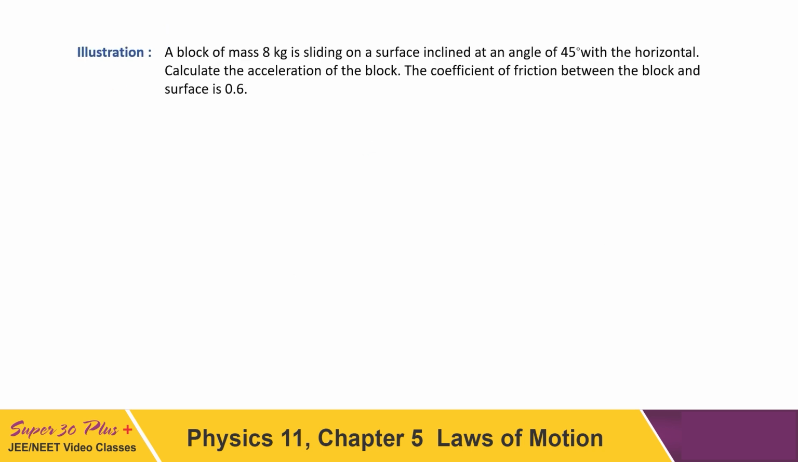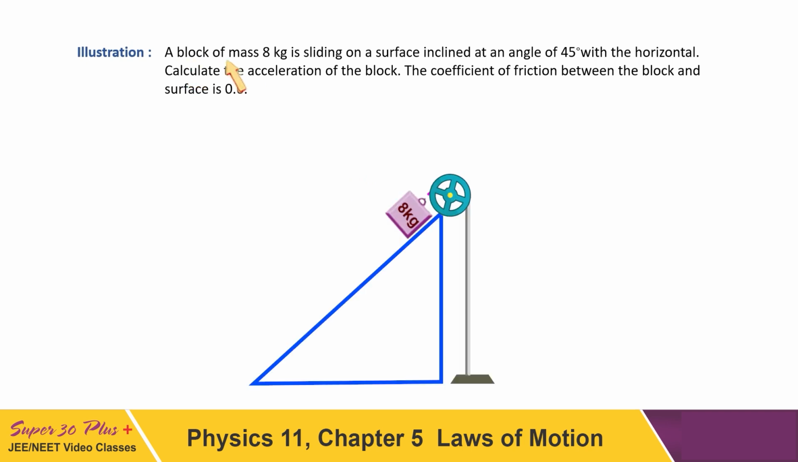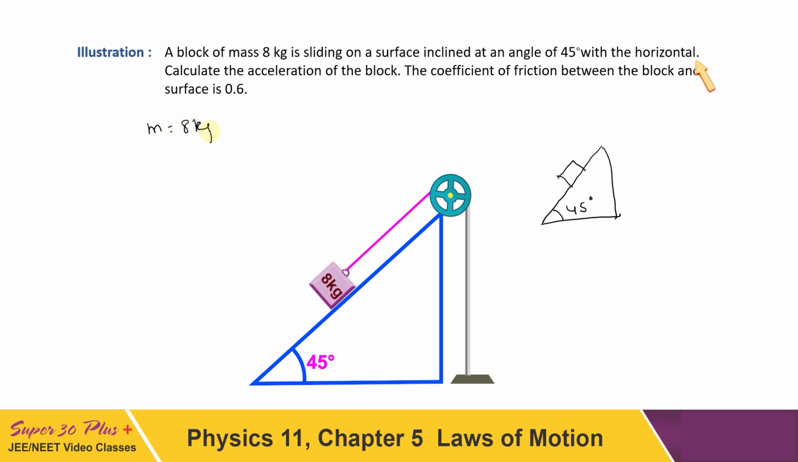One illustration I have considered now to explain the concept of friction. A block of mass 8 kg is sliding on a surface inclined at an angle of 45 degrees with the horizontal. Okay, let's first draw this situation on the incline. It has inclination 45 degrees. One block is placed here. Its mass is given, equal to 8 kg. Theta is given as 45 degrees. Now it is asking for the acceleration of the block. The friction coefficient is also provided, which is equal to 0.6.